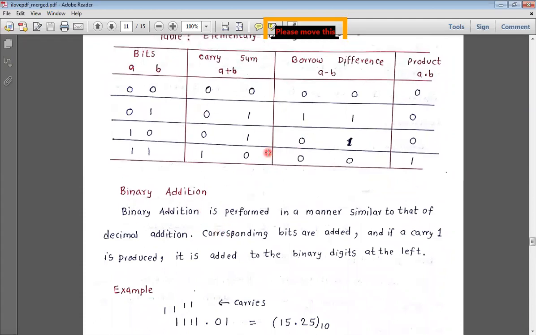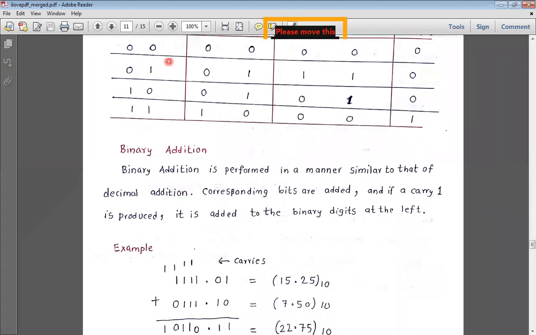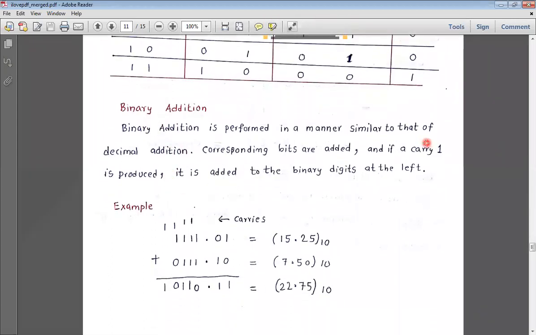So by using this, let's do some examples of binary addition and subtraction. This is binary addition. How is binary addition carried out? Just like normal decimal addition. This is one number, 1111.01. And this number is added with the second one, 0111.10. Here there are four digits in the integral part and two in the fractional part. This number is added with this number.